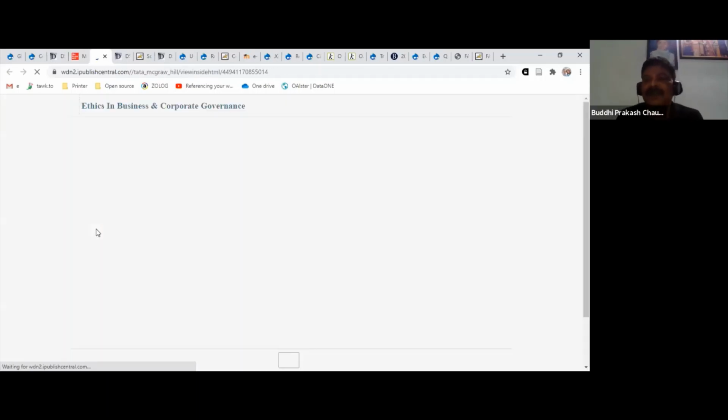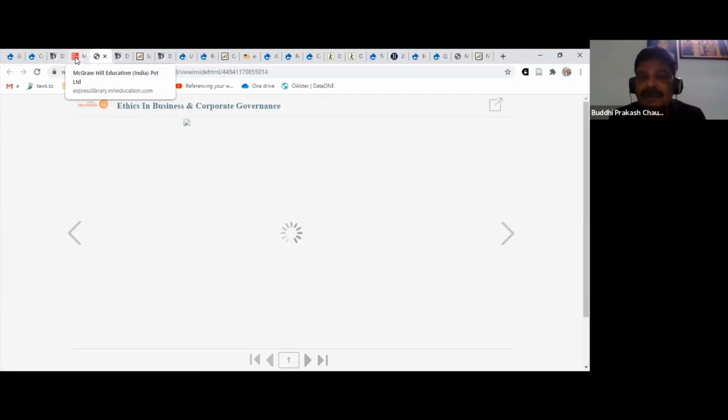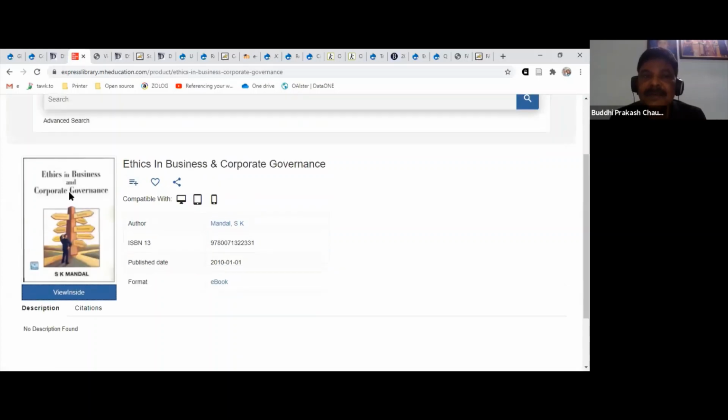In some cases, for example, a book that has been prescribed by the teacher is not available online. It is available only in print. So your option is that either you buy a print copy, or use some other book which is available online. These platforms provide you other books on the same subject of your course. So if you feel like it, using some other book, you can always read from these platforms, and most of these platforms can be personalized.